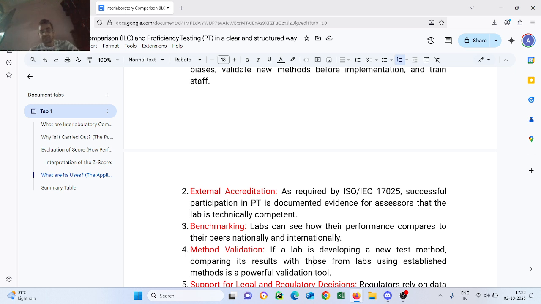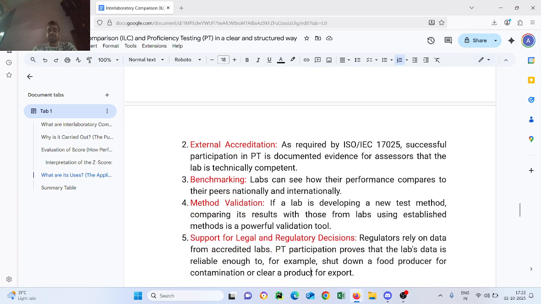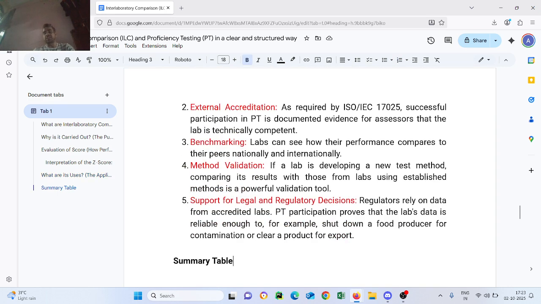Method validation: if a lab is developing a new test method, comparing its results with those from labs using an established method is a powerful validation tool. Support for legal and regulatory decisions: regulators rely on data from accredited labs. PT participation proves that the lab data is reliable enough to, for example, shut down a food producer for contamination or clear a product for export.